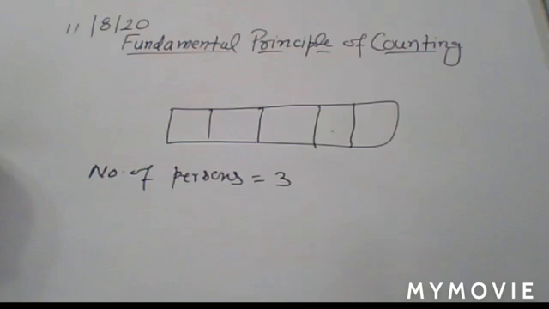So one letter is used, and your condition is no letters are repeated. So you have 4 letters left. So second place can be filled by 4 ways. Third by 3 ways, and here you have 2 ways, and in fifth you can put it by 1 way. Understand? So here you have the different number of ways for choosing the letters at the distinct positions. 120 ways, sir.